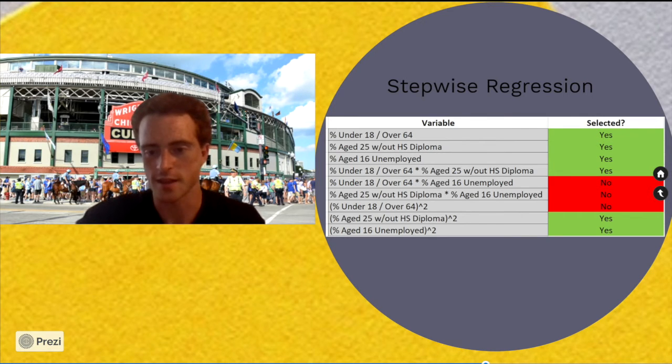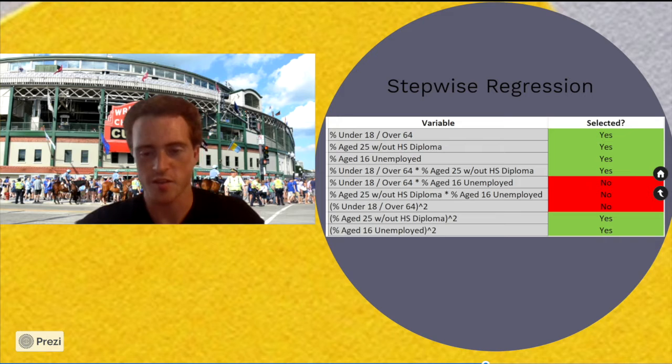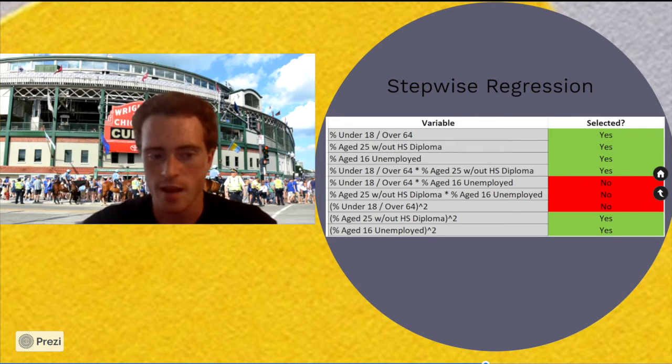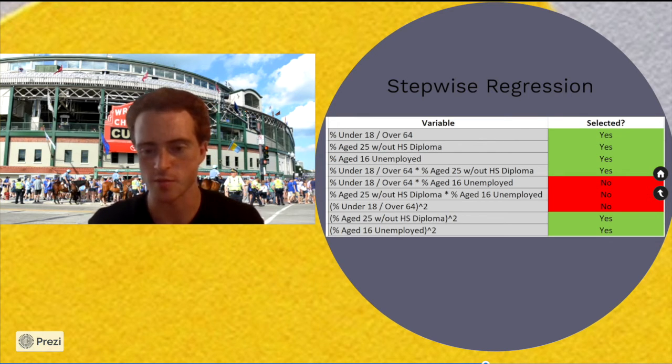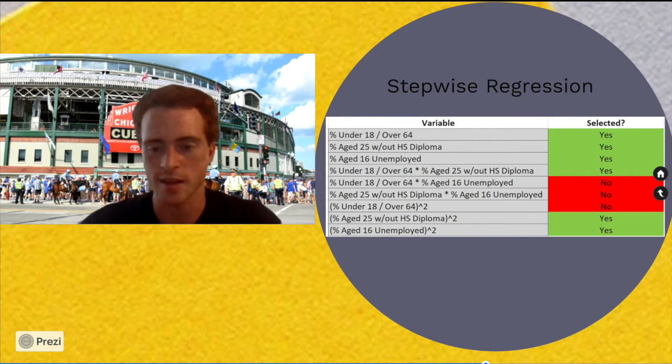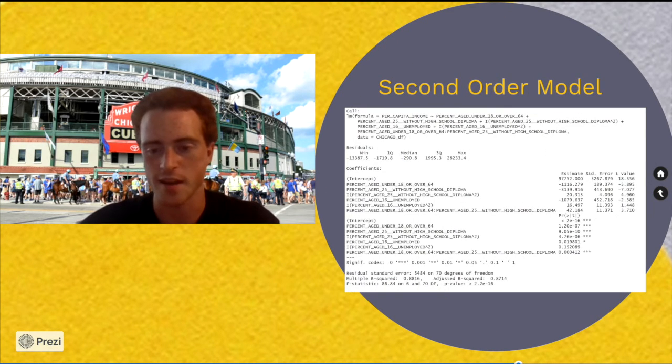As you can see on the slide, 6 of these terms were selected. So our new model now consists of the 3 first order terms that we originally had, an interaction term between the percent of people who are under 18 or over 64 interacting with the percent of people who are 25 without a diploma. And then there are 2 squared terms, which are the percent of people who are 25 without a diploma squared and the percent of people who are 16 and unemployed squared. And this is now a second order model.